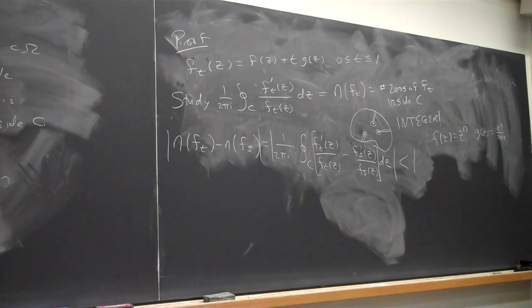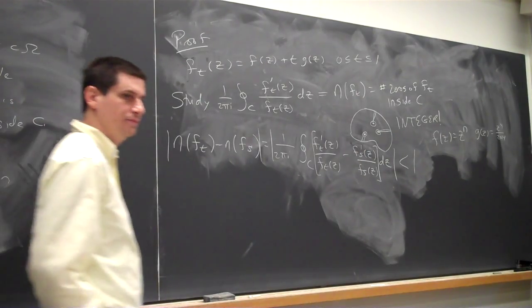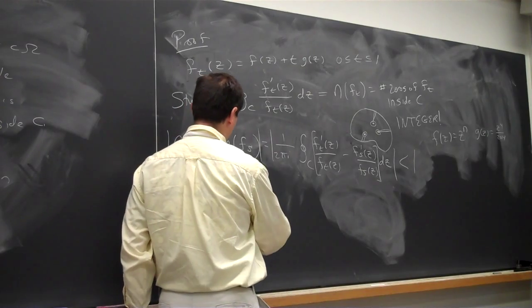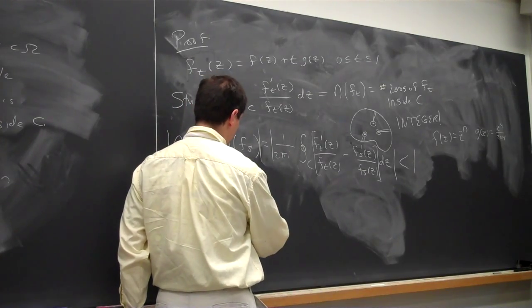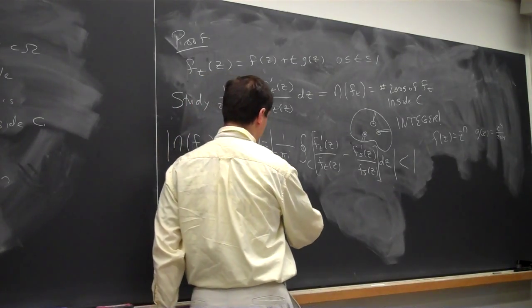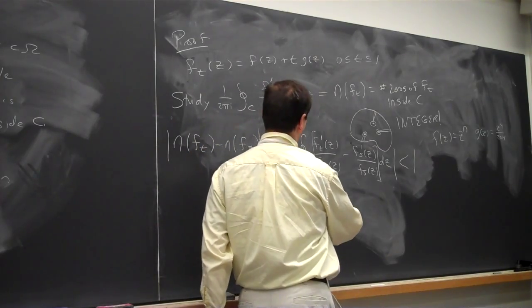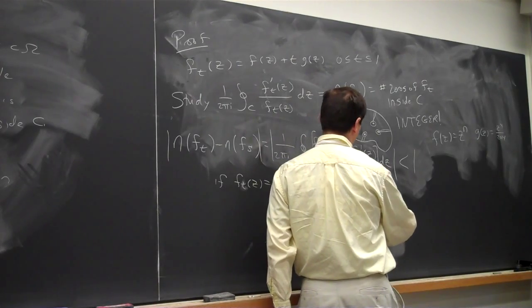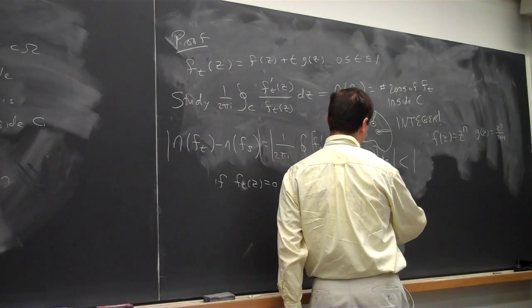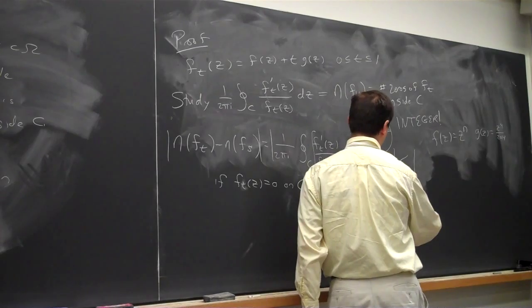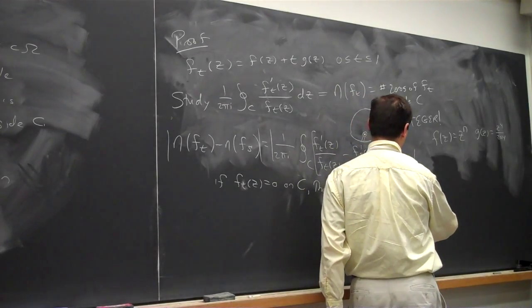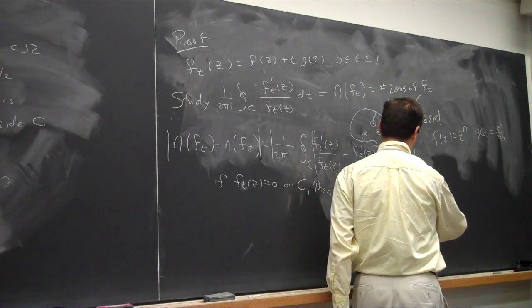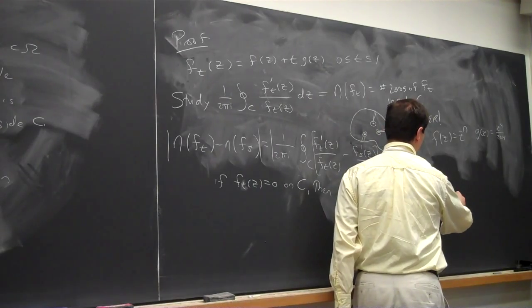What would it mean for ft of z to have a 0? If ft of z equals 0 on C, then the absolute value of f of z equals the absolute value of t times the absolute value of g of z, for some z and t in [0, 1].